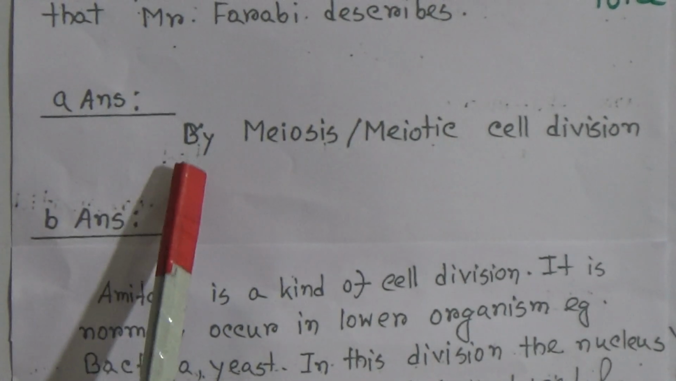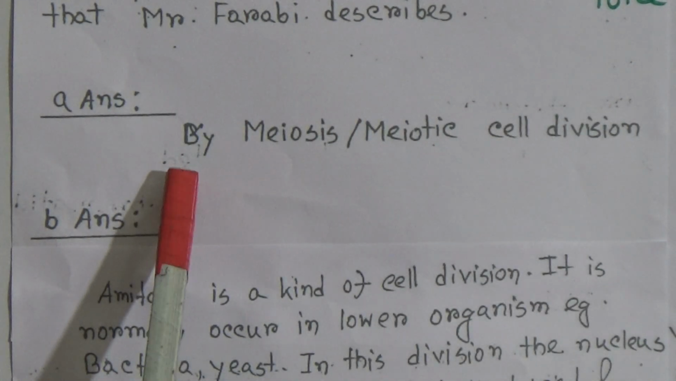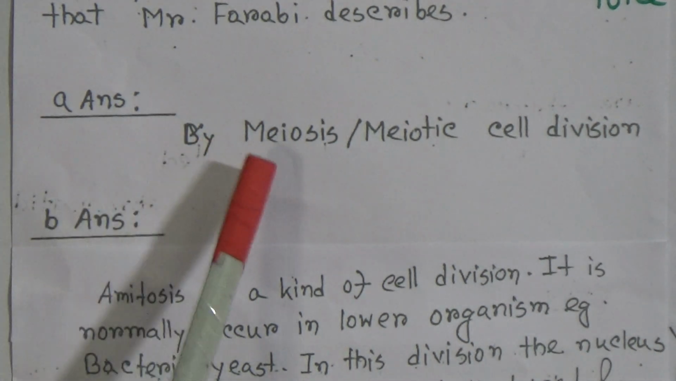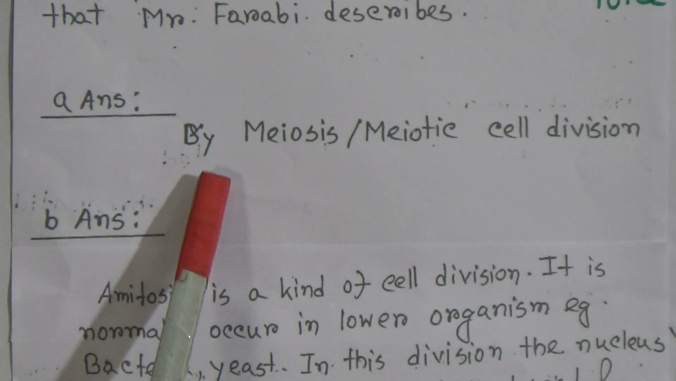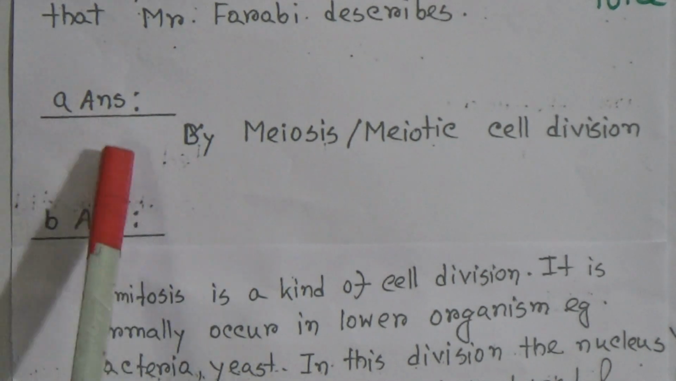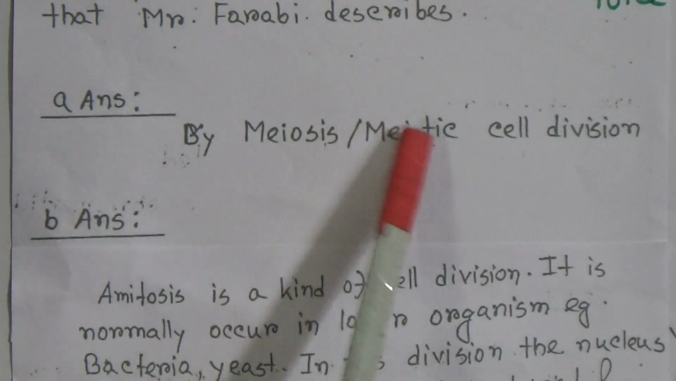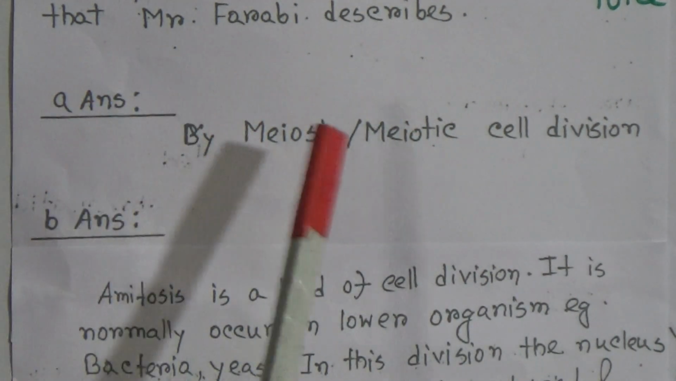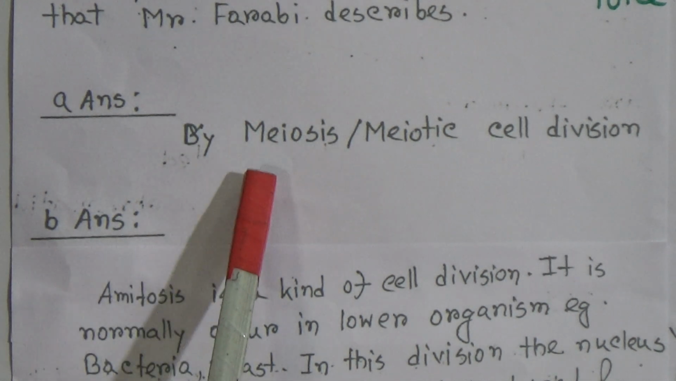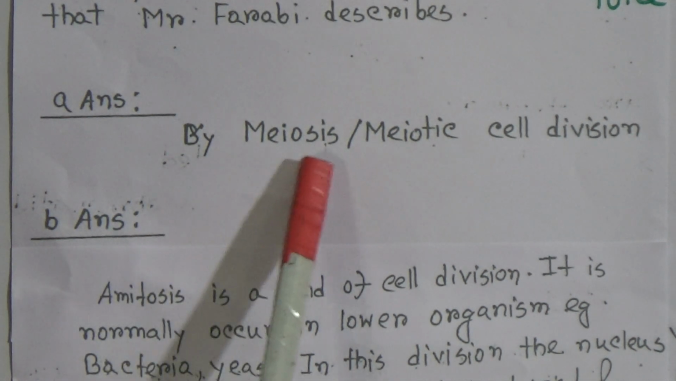Now, question A was which type of cell division produces germ cells? We know meiosis and mitotic cell division occur in the reproductive cell, and germ cell is the reproductive cell. So, we have to give the answer as meiosis or meiotic cell division, and you can write meiotic or meiosis cell division produces germ cells.